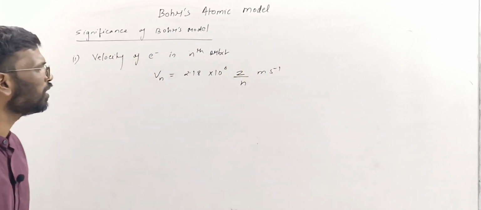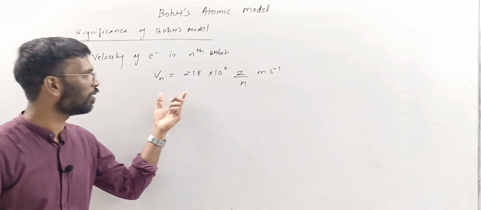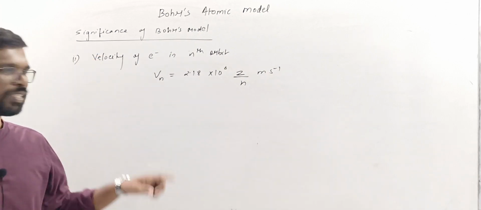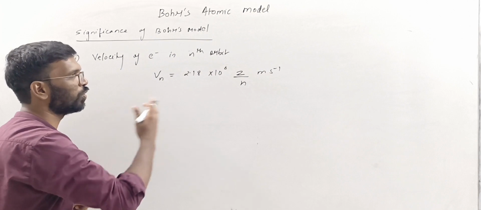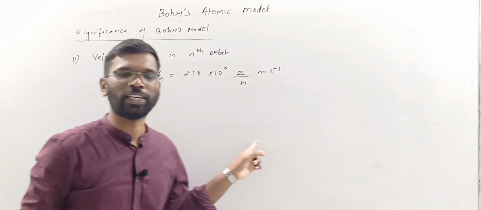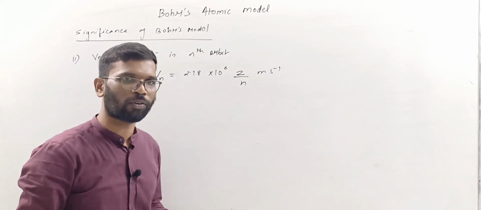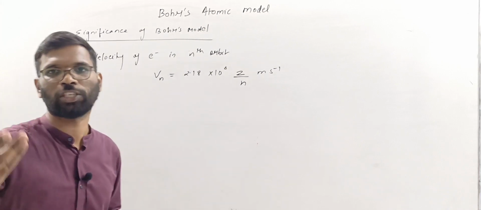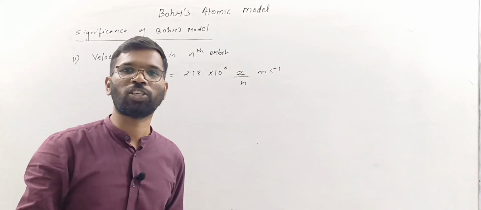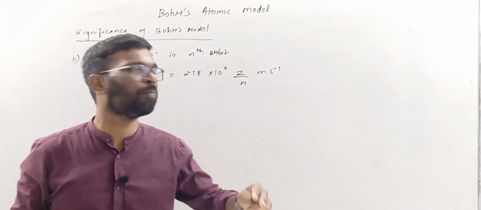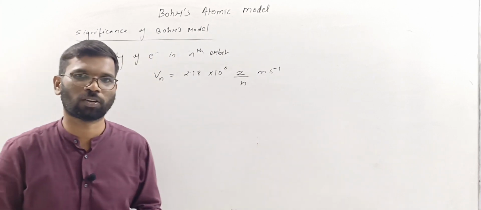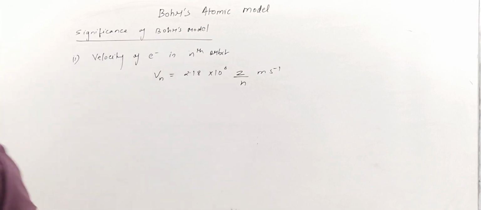This is the velocity. It means it is inversely proportional to n. As we go away from the nucleus, the velocity of the electron will be less. If we consider the velocity of the electron in the first orbit and in the fourth orbit, the velocity in the fourth orbit will be less compared to that in the first orbit. So this is the second thing, that is Z by n.